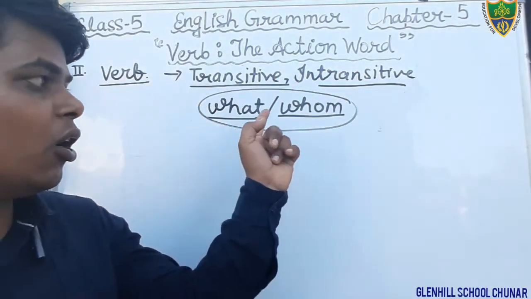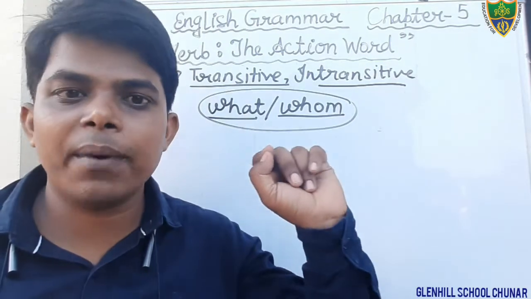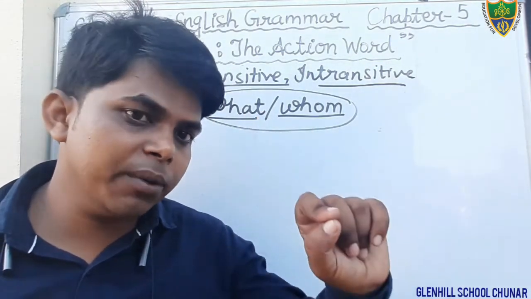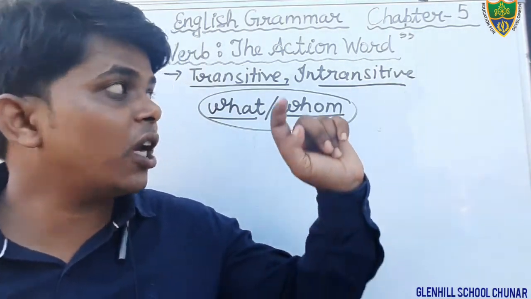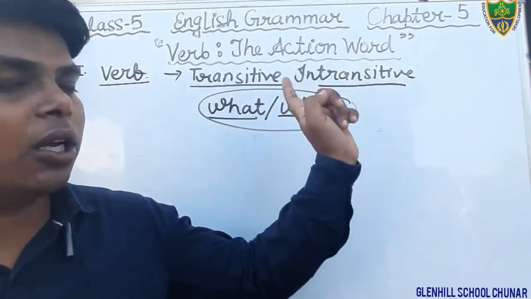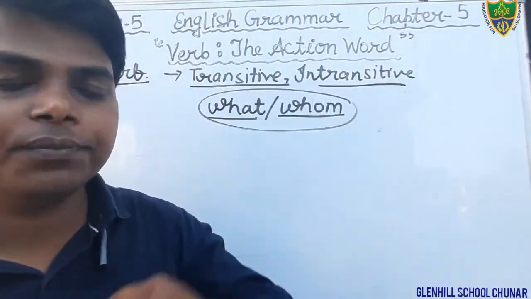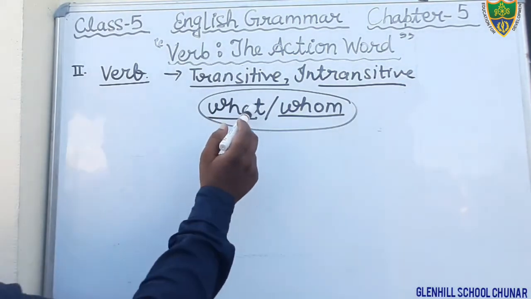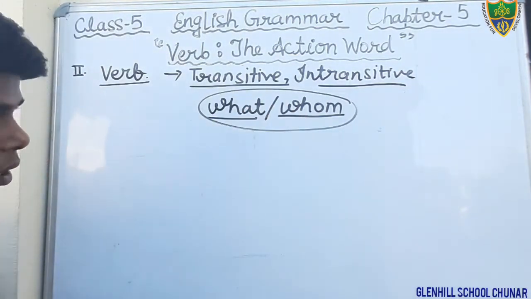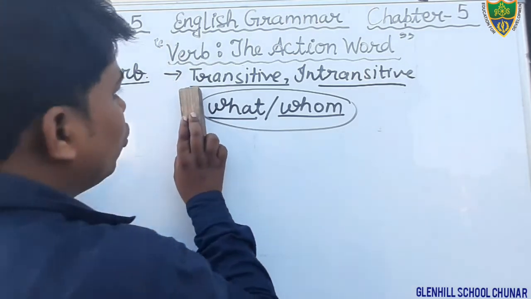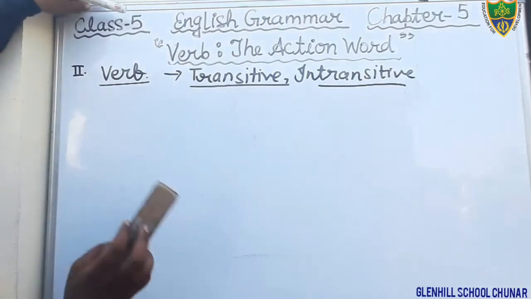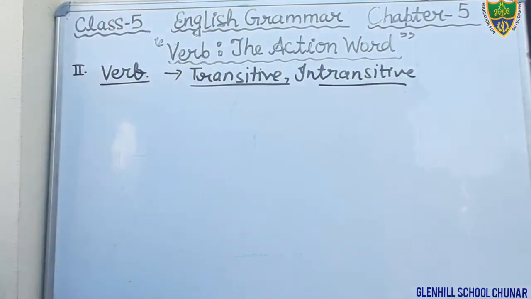What और whom लगाकर क्वेश्चन अगर हम बनाते हैं, पूछते हैं वर्ब के साथ, अगर ऑब्जेक्ट मिलता है, आंसर मिलता है, सो दैट इज ट्रांजिटिव वर्ब. अगर ऑब्जेक्ट नहीं मिलता है, आंसर नहीं मिलता है, तो intransitive verb. Okay students, so that is the trick you keep in your mind, what and whom. By using what and whom, we will ask the question with the verb given in the sentence, then we will recognize whether that verb is transitive or intransitive.